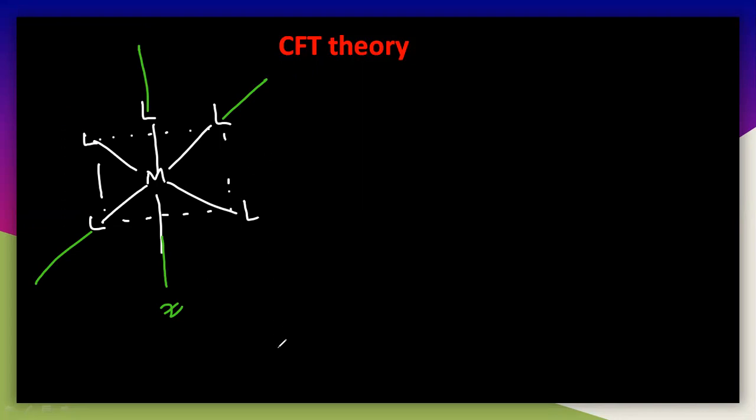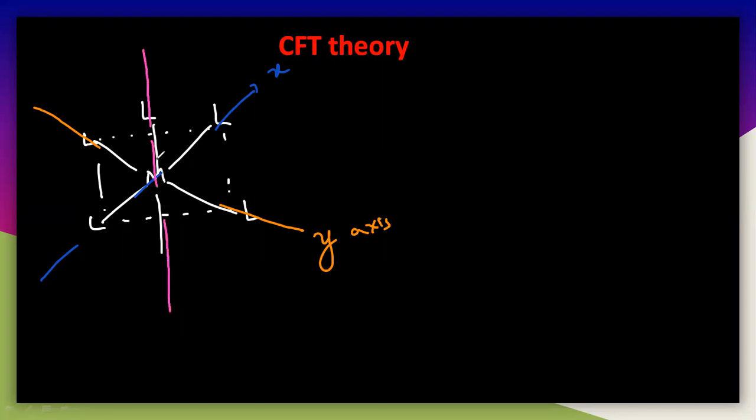I will write with different colors so you can easily understand. This blue color is the x axis, this orange color is the y axis, and this pink color is the z axis.